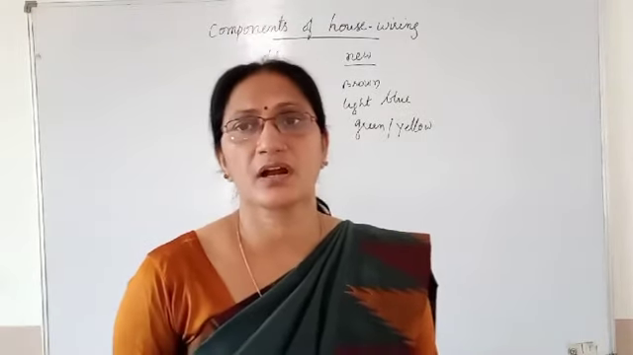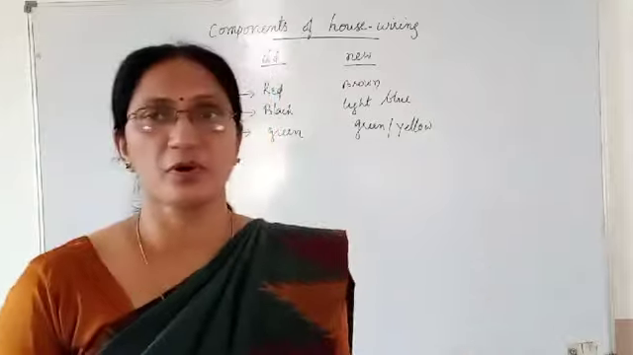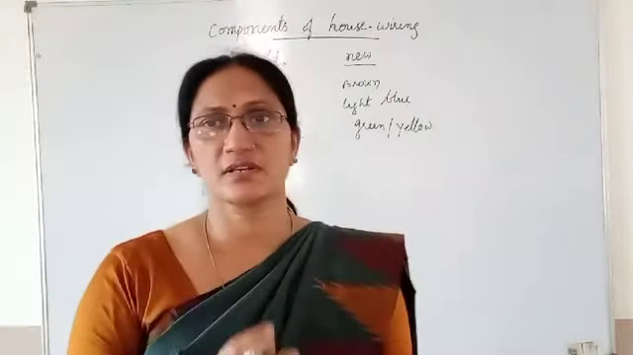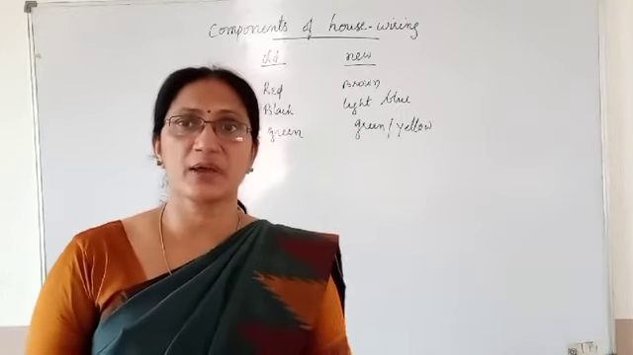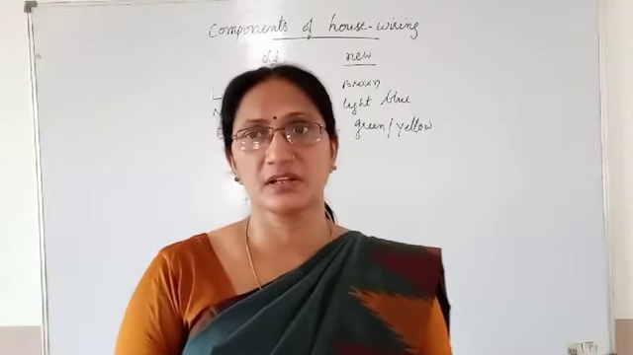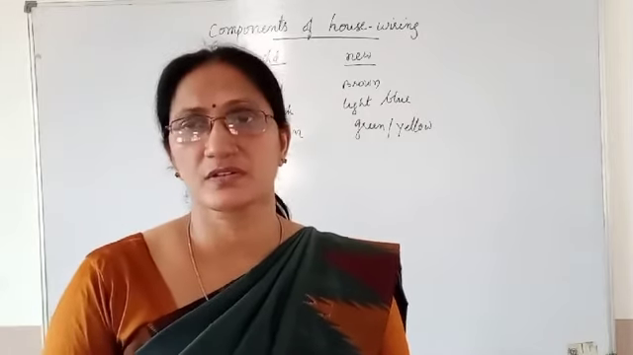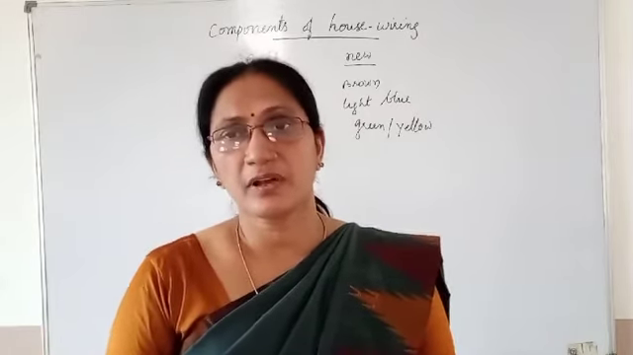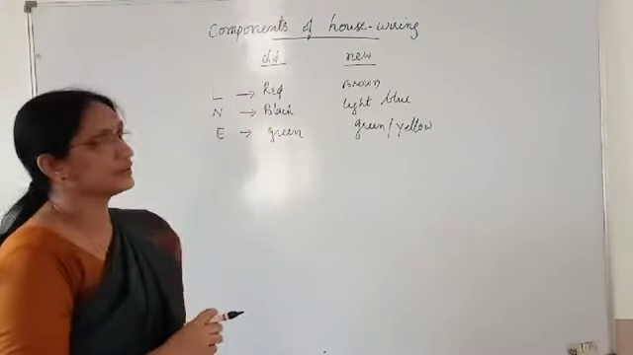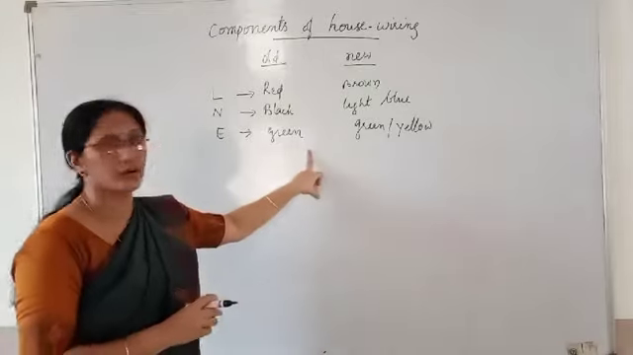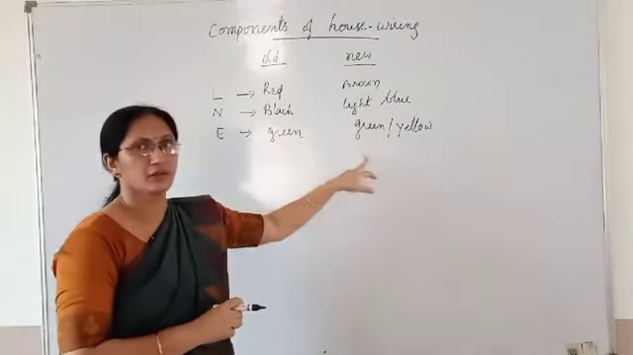Next topic is color coding of the wires. If you open a switchboard, you can see many wires there in different colors. How will you identify which is the live wire, which is neutral, which is the earth wire? There are some internationally accepted color codes. The wire which you see in red color, these are the old color codings, the old convention. This is the new one.